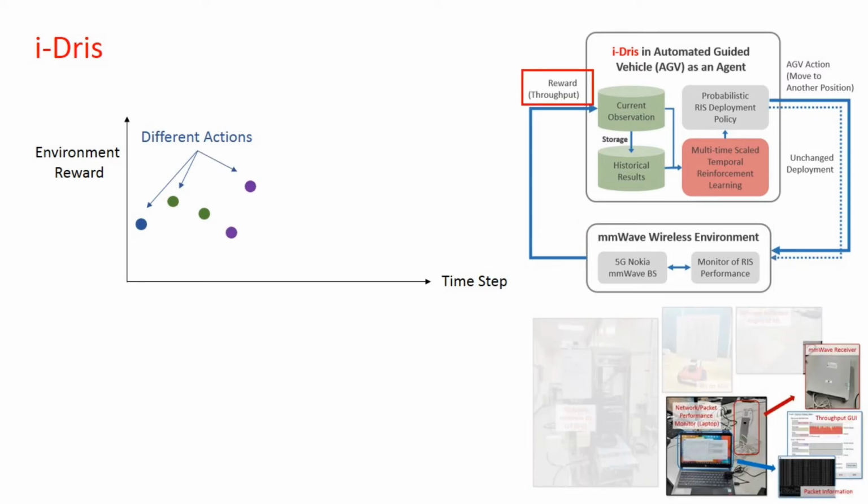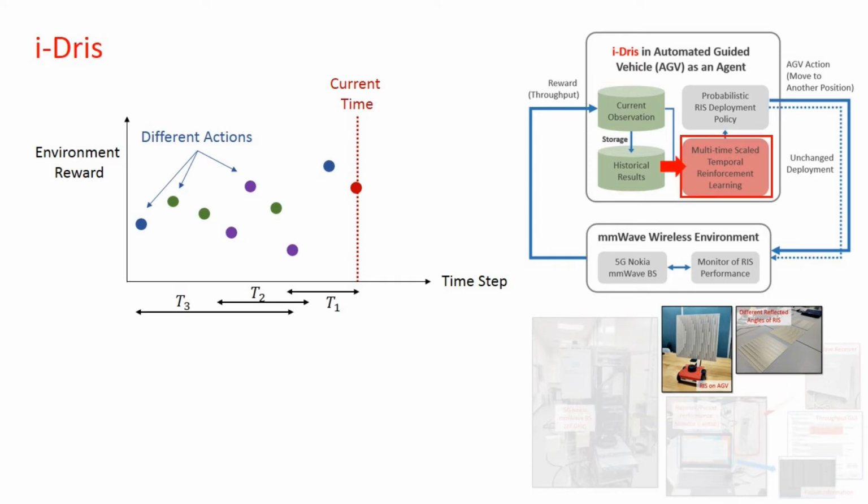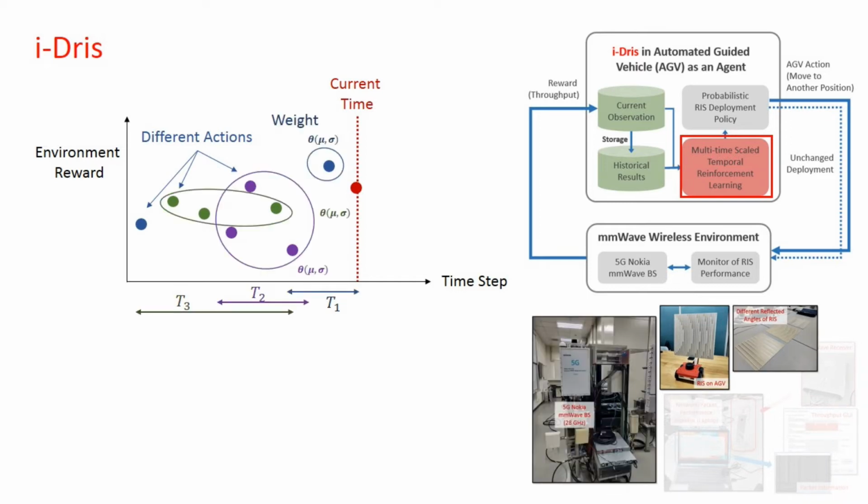The agency with actions will interact with 5G base station, deployed RIS, and user equipment. We can then acquire reward values as wave RIS throughput performance. All data is stored in AGV memory, with current observation and historical deployment outcomes. Afterwards, AGV performs multi-time scaled temporal reinforcement learning by initially deciding different time scales for historical information. It then clusters data with the same action in each time scale to obtain per group statistics, which represents as